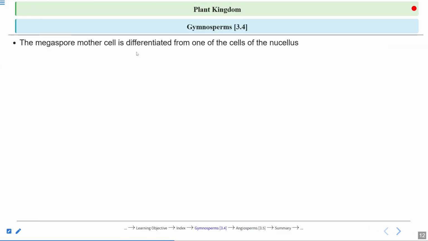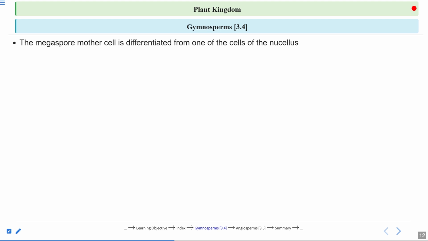The megaspore mother cell is differentiated from one of the cells of the nucellus. How is this ovule formed? So there can be confusion about the cone and rosette structure. Male forms the cone, but the female forms a rosette structure.